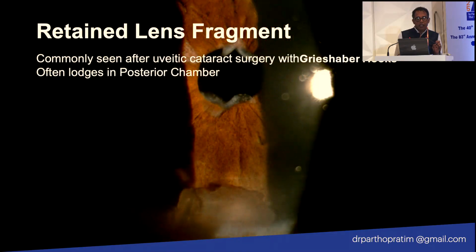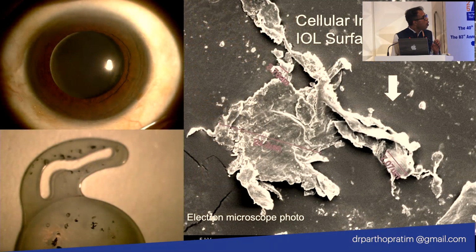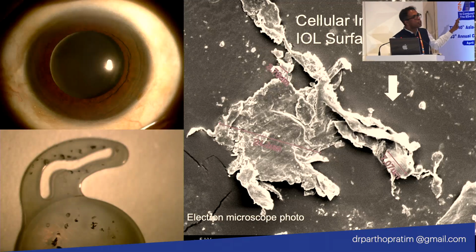And you can see here the retained lens fragment. Also, in uveitis patients, always try to use the better quality of lens. See, this patient of uveitis came to us with complete opacification of the IOL. So we explanted this IOL.